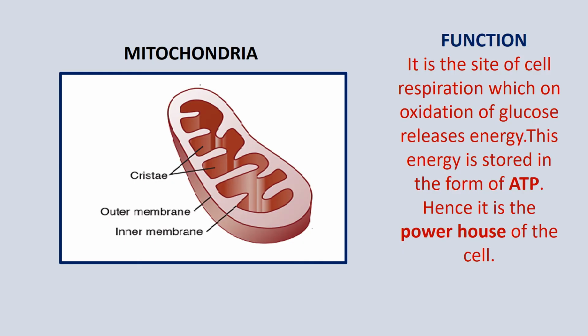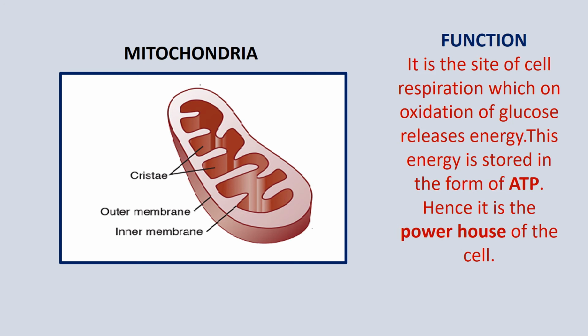Then comes the mitochondria, which is the site of respiration, and here during respiration the oxidation of glucose takes place and releases energy. This energy is stored in the form of ATP. Hence, the mitochondria is called the powerhouse of the cell. This mitochondria is an organelle which is present in both plant and animal cells.